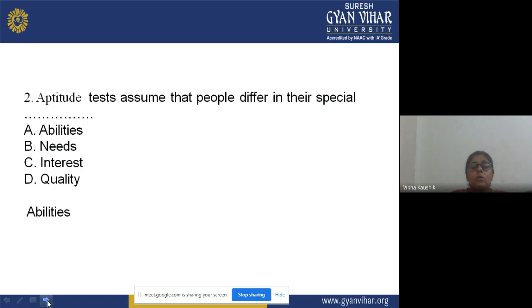The options are A, abilities; B, needs; C, interests; D, qualities. Now, students, you have to select the correct answer on the basis of the given choices, and the correct answer is option A, that is abilities, meaning on the basis of the aptitude test we assume that people differ in their special abilities.